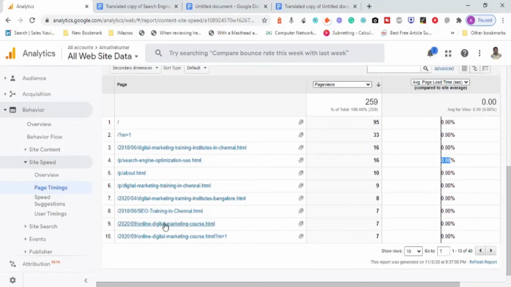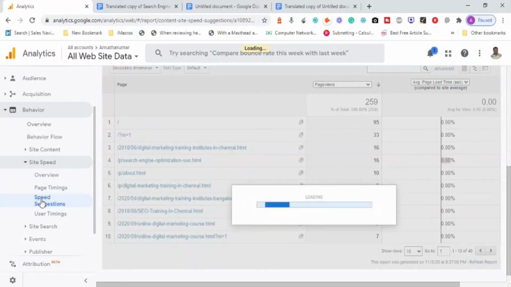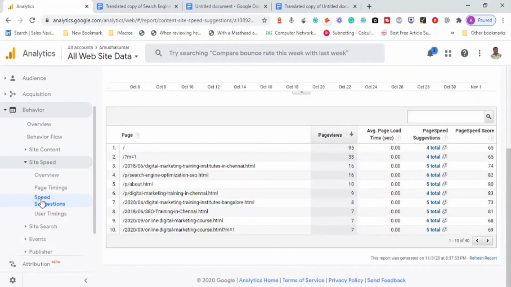Okay, but what you see here, in the next one, is the page speed suggestions. The previous one was the time taken to load. But if there is anything that makes this page not load completely, if there are any issues, then these page speed suggestions are going to tell us what the problem is. So rather than using the Google PageSpeed Insights tool manually, you can integrate your website with Google Analytics. And once integrated, Google Analytics can show the speed at which each and every page is loading, and the same metrics that are given by the Google PageSpeed Insights tool.